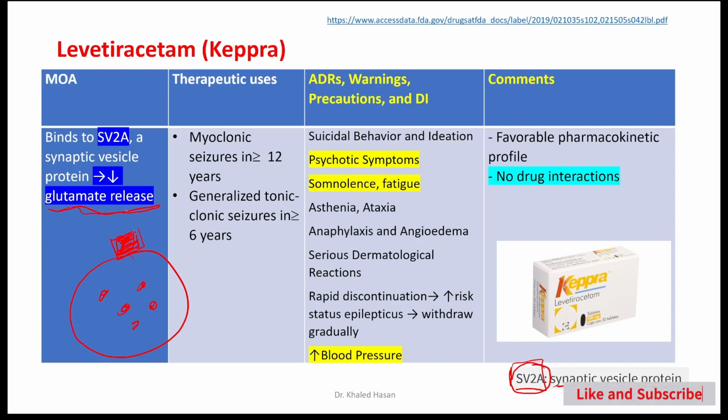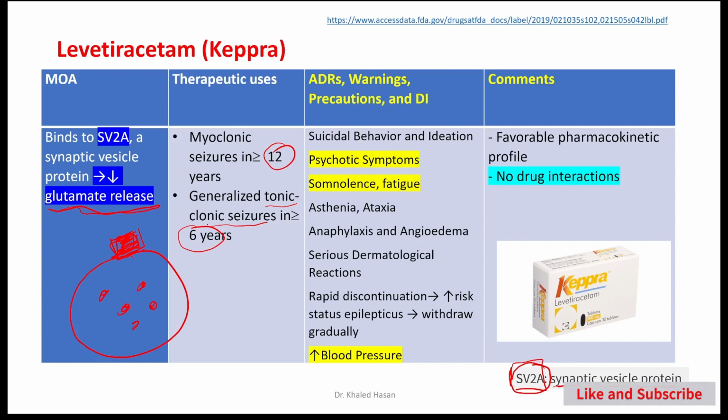So Levetiracetam is a very specific medication that works on a specific type of protein. For this reason, this medication could be used in children above 12 years if they suffer from myoclonic seizure, or 6 years if they suffer from tonic-clonic seizure. So we can use it for myoclonic or tonic-clonic seizure.